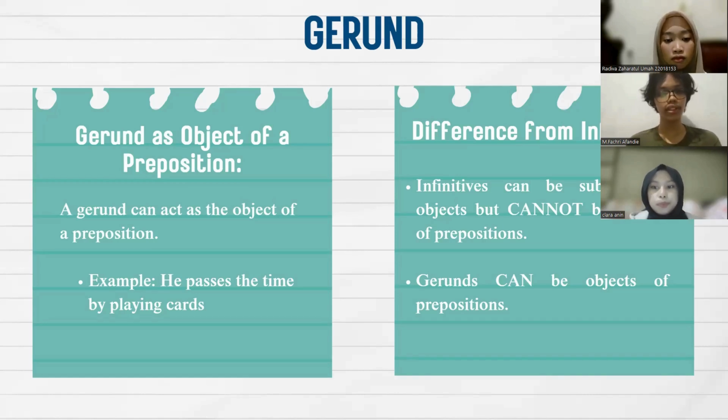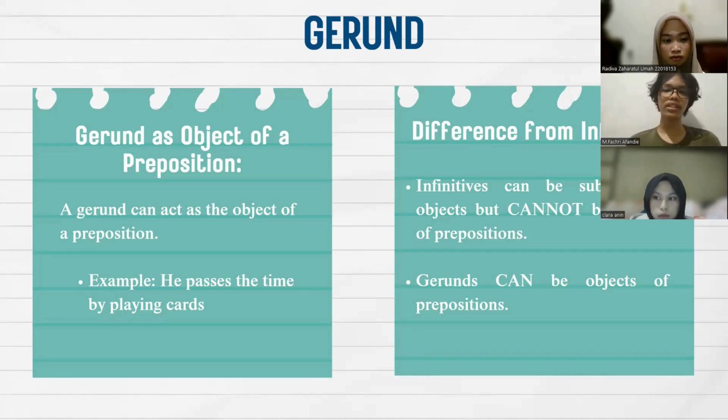And differences between infinitive and gerund. An infinitive is formed by combining the word to with the base form of a verb. Infinitives can be used in various ways, like expressing purpose. Infinitives often indicate the purpose of an action. For example, if someone says, I go to the gym to exercise, the infinitive phrase to exercise explains why they go to the gym.